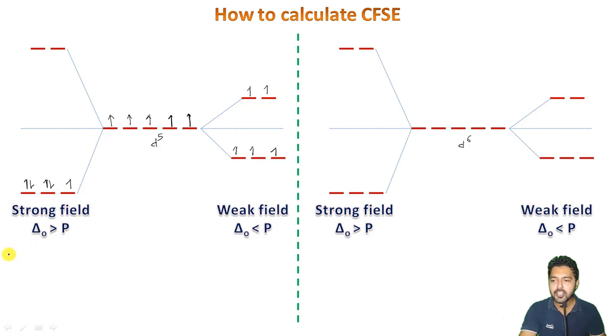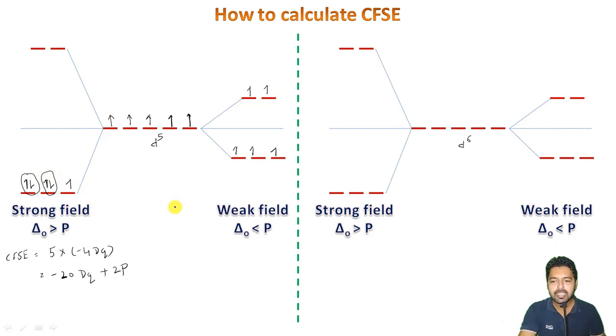The crystal field stabilization energy here will be: 5 electrons occupying the t2g orbitals, so minus 4 Dq each, which will give me minus 20 Dq plus 2 pairing energies. The first one is for this and the second one is for this.